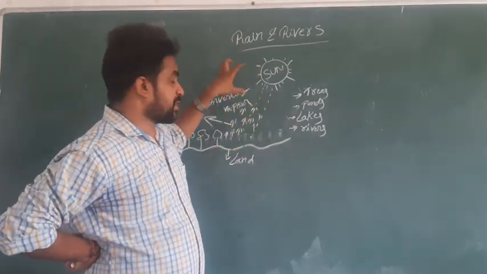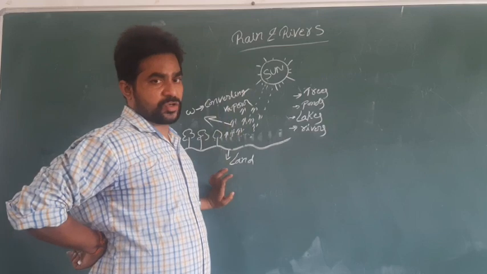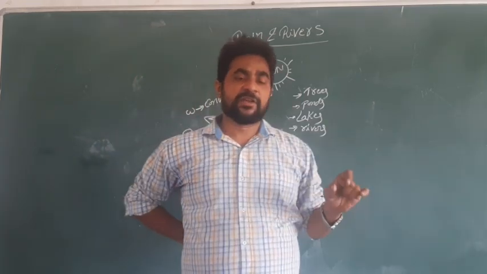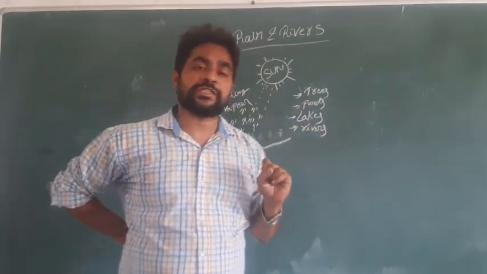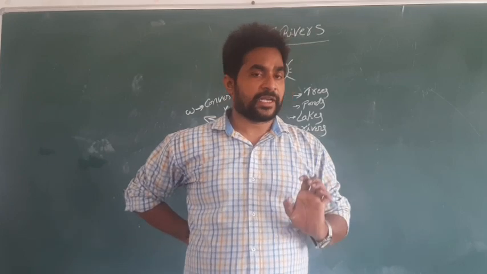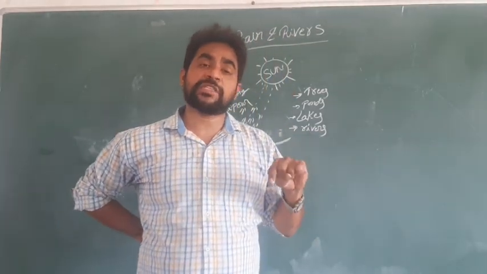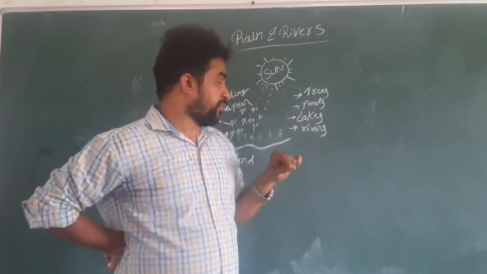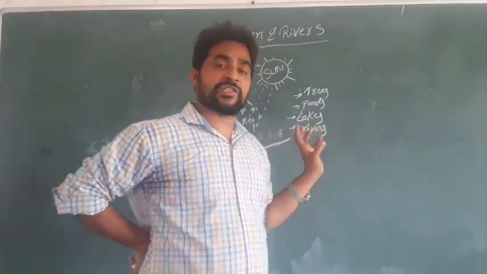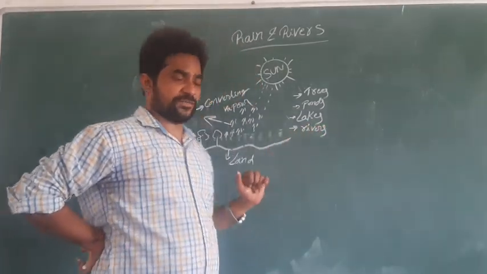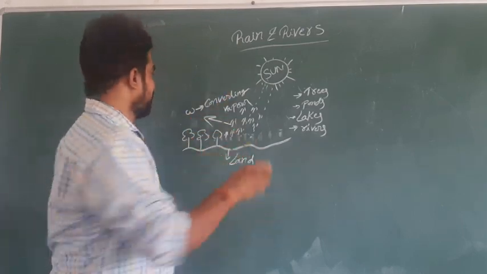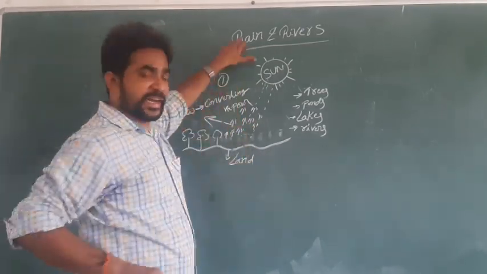There are two ways. One is called evaporation, one is called evapotranspiration. Evaporation means water converting into vapor. Water converting into vapor from the trees is called evapotranspiration. So what is the next step? This is the first step of the rain.